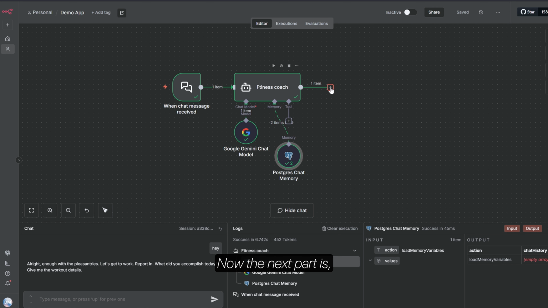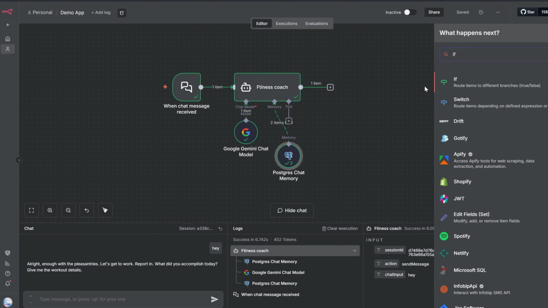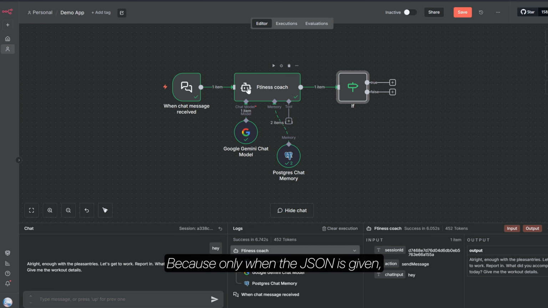Now the next part is we need to implement an if node. Why? Because only when the JSON is given, it has to pass forward. If the JSON is not given, then it will go to the false branch. So for the JSON to be made, let's just give the fitness coach some workout details.